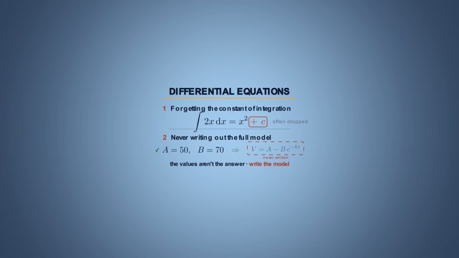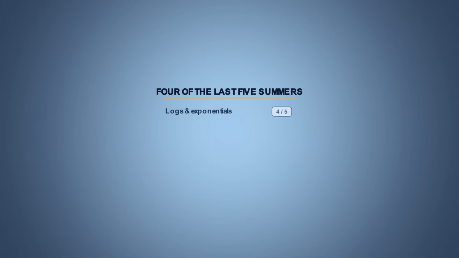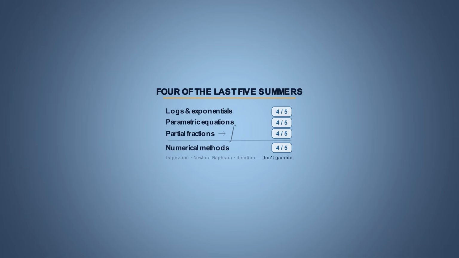Now let's do a quick round of the ones that are almost guaranteed. Logs and exponentials, well, that came up in 4 of the 5 last summer papers. And as usual, that's usually a growth or decay model. Parametric equations, 4 out of 5. Partial fractions, 4 out of 5. And almost always as a stepping stone into integration, so make sure to learn them as a pair. And numerical methods just feel skippable and boring, but it is in 4 of the 5 last summer papers, so don't gamble on it not showing.